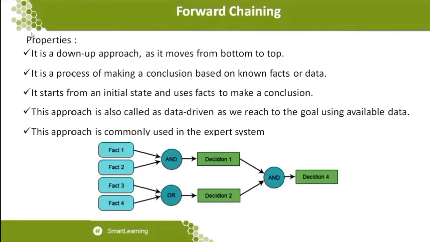we can come to the conclusion definitely that the event has happened, or a diagnostic method, like the medical diagnostic I just mentioned. In the case of expert systems, you can search Google for MYCIN. MYCIN is an expert system for a medical application which mainly deals with how diseases can be identified in humans, based on different probability levels and taking different parameters for analysis of the medical diagnosis, especially at the disease level. So this approach is also called data driven, as we reach the goal using available data. The availability of data, or you can take it as facts, is very important.